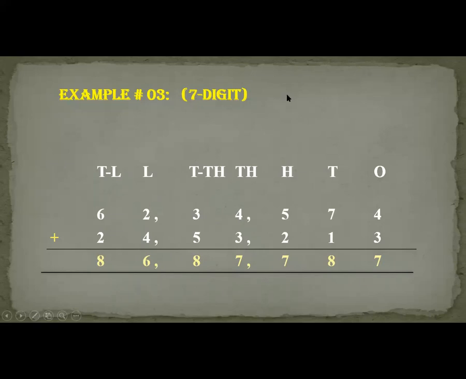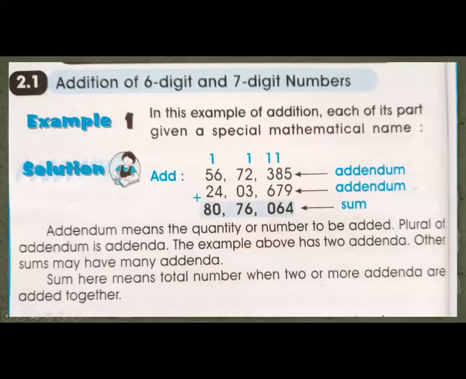Okay class, now this example is from your book, page number 10. Example number 1 from your book, page number 10. Also open your books. Addition of 6 and 7-digit numbers. Here, example number 1.